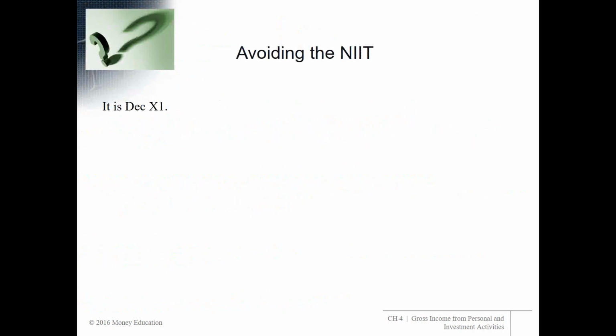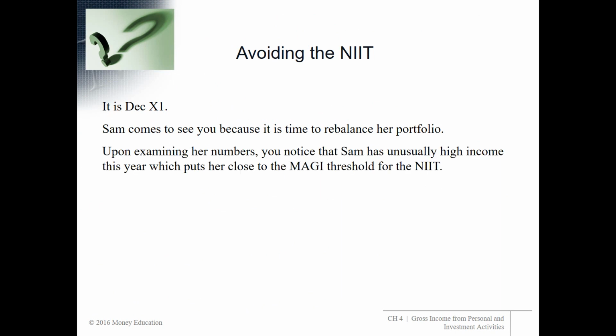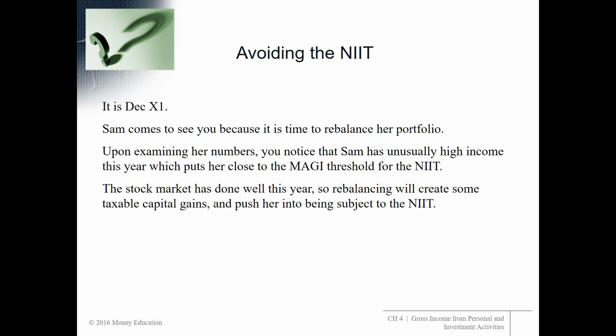Okay, sometimes you can reduce or avoid the net investment income tax. It is December 1st, Sam comes to see you because it's time to rebalance her portfolio. Upon examining her numbers, you notice that Sam has unusually high income this year for her, which puts her close to the MAGI threshold for this NIIT. Now, the stock market has done well this year, so rebalancing will create some taxable capital gains and push her into being subject to the net investment income tax. So what would you advise her to do?